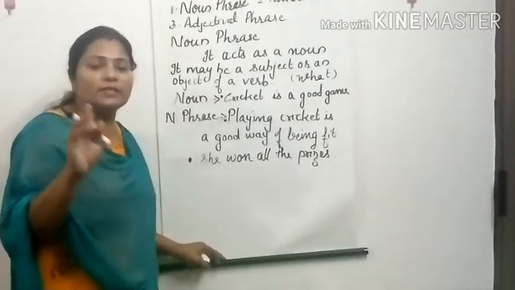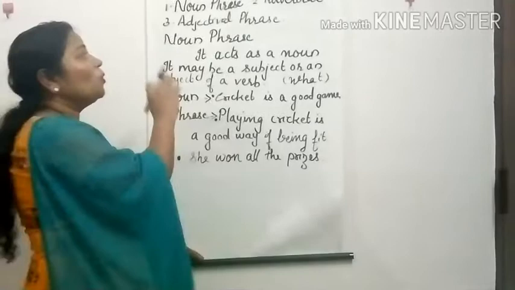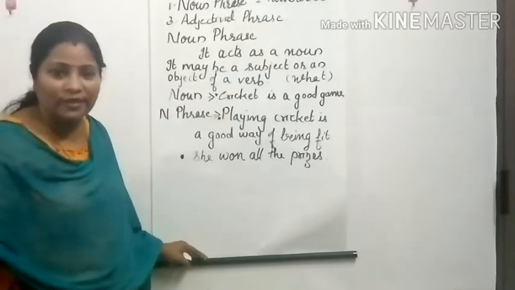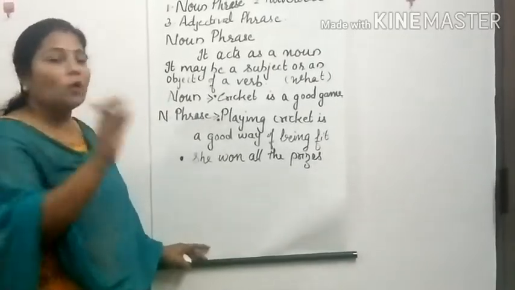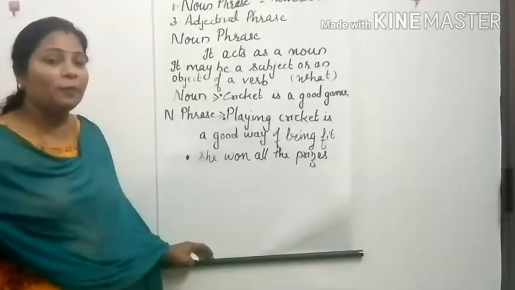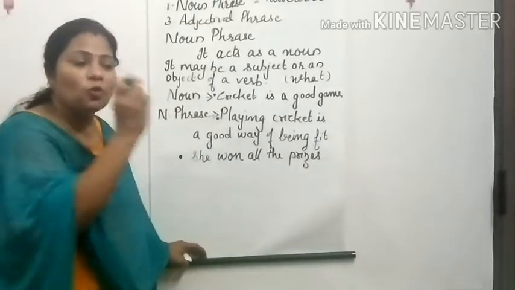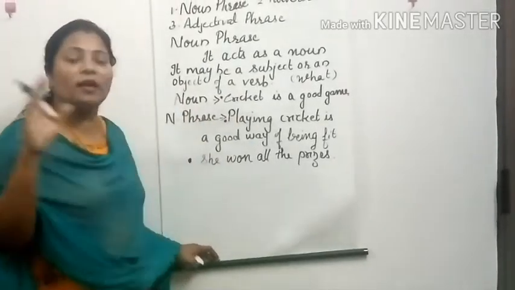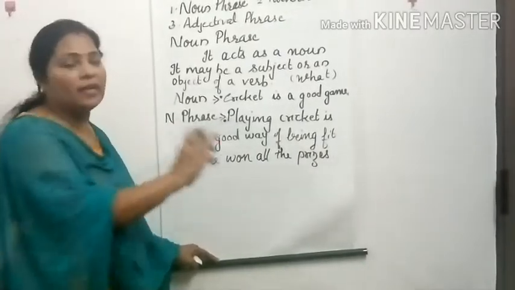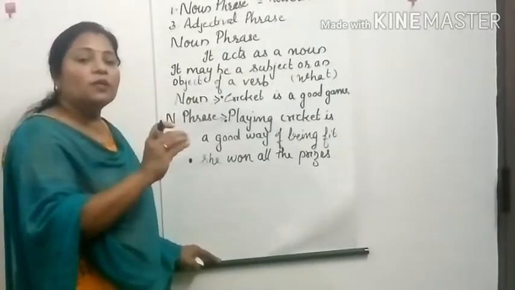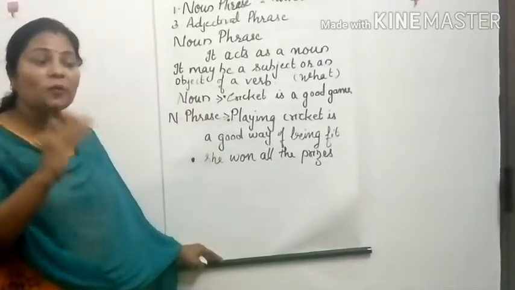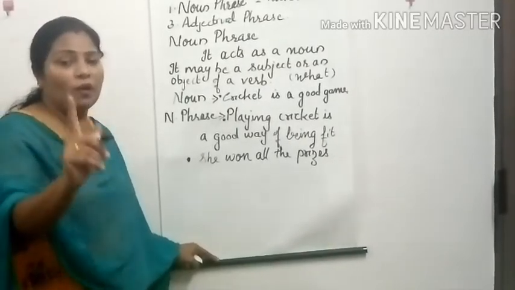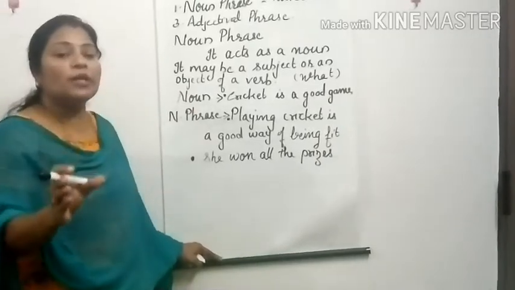Okay, first let us discuss noun phrase. Now what is a noun? Noun means name of a person, place, animal or thing, right? That's what we learned about noun. Now noun phrase means those group of words, as we learned that a group of words is called a phrase, that act as a noun. Acting like a noun, that is called a noun phrase. When it's not one word but a group of words acting as a noun, it is a noun phrase.